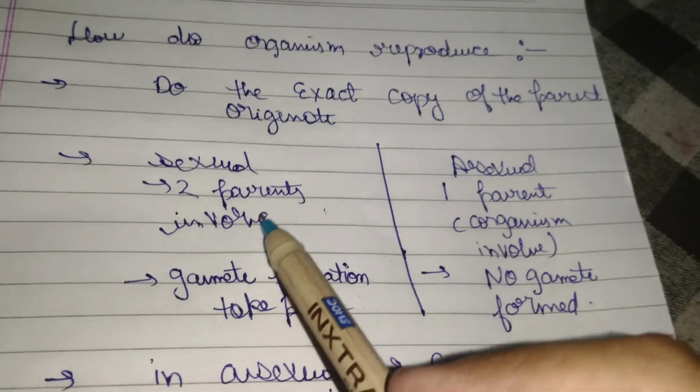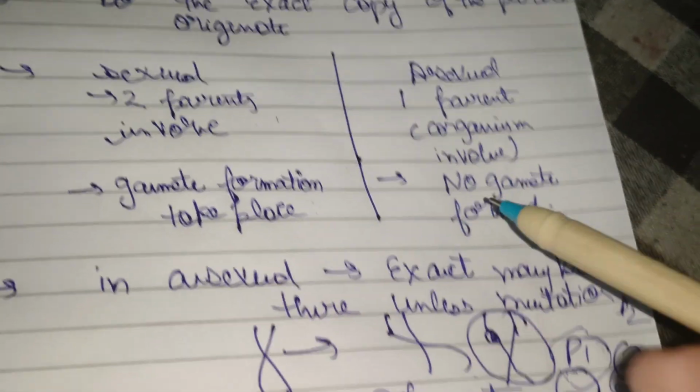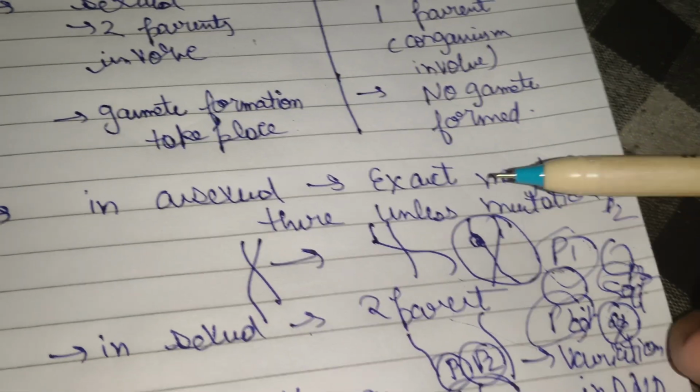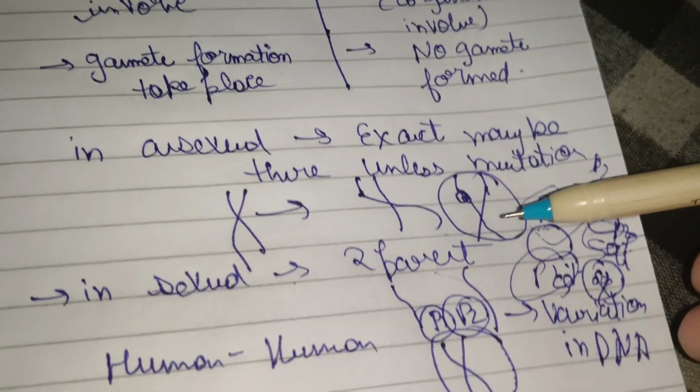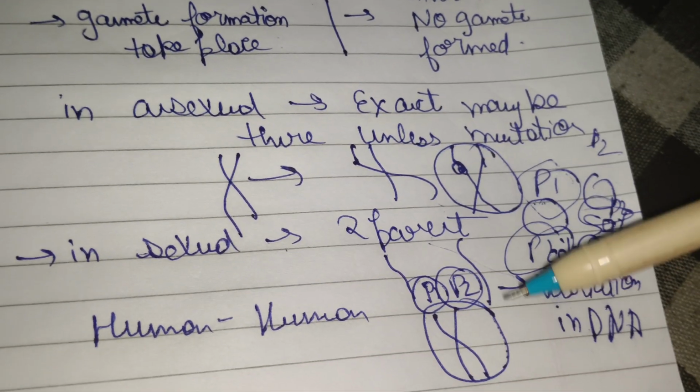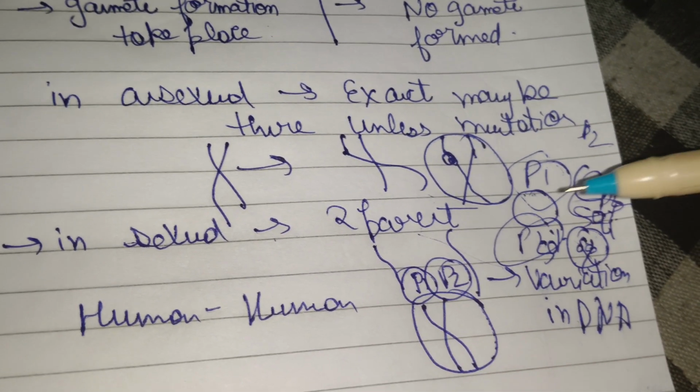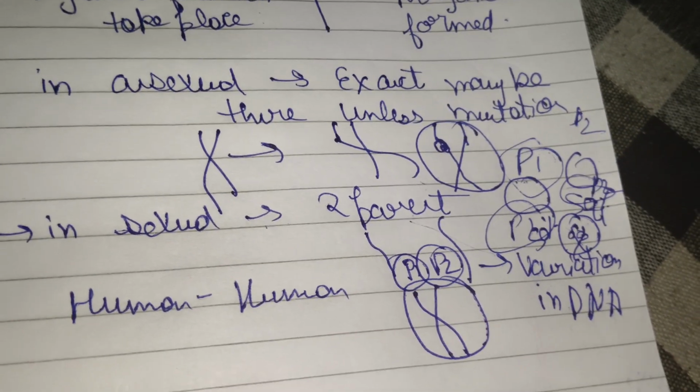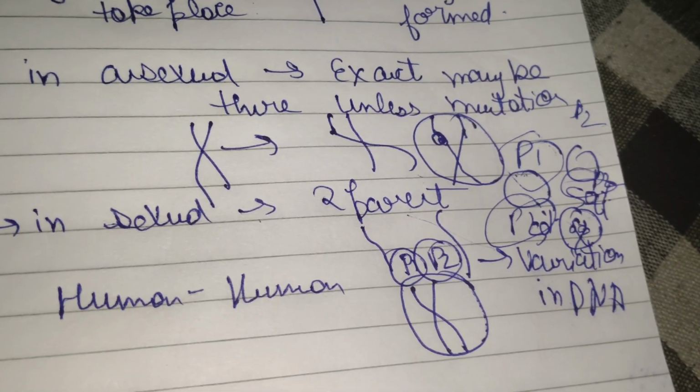Basically, if we summarize: in sexual reproduction, two parents are involved and gamete formation takes place. In asexual reproduction, one parent is involved, no gamete formation takes place, and an exact copy is produced unless there is a mutation, so no variation will be formed. But in sexual reproduction, each parent contributes only 50% to the progeny, and if mutation occurs, then there will be DNA variations in it.